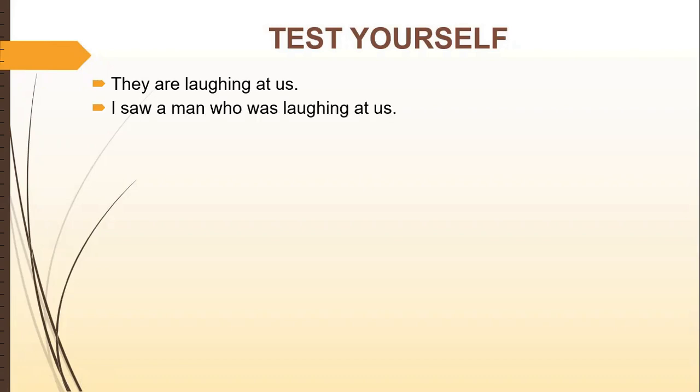Test yourself on the kinds of sentences according to structure that you have done today. All right, test yourself. They are laughing at us. Think about it. Which type of sentence is the second one? I saw a man who was laughing at us. Who is here? An example of a relative pronoun.